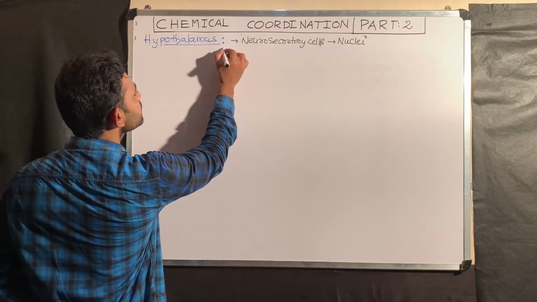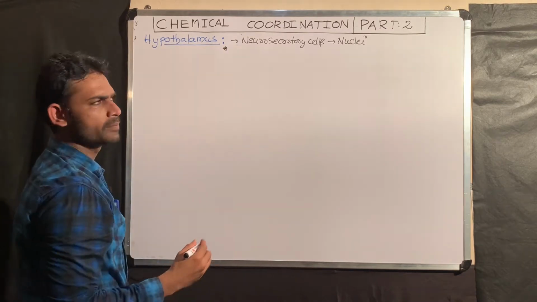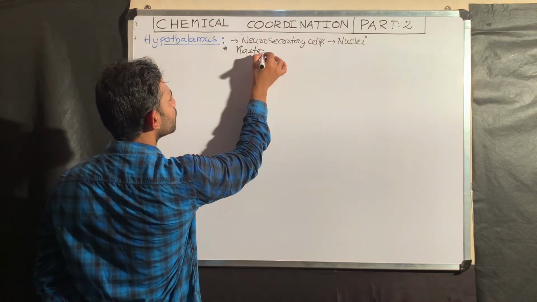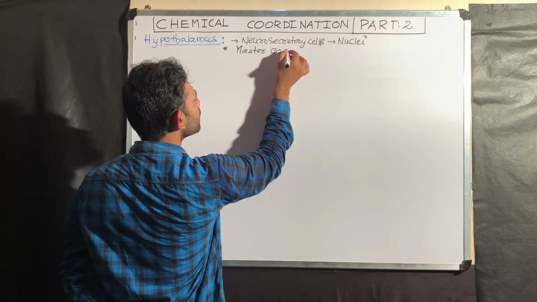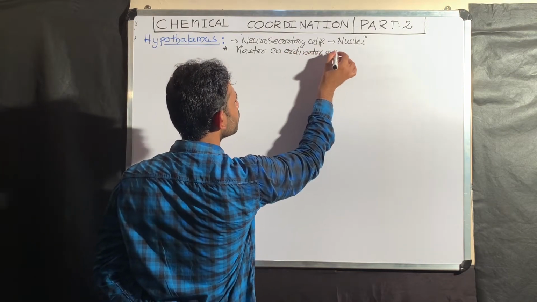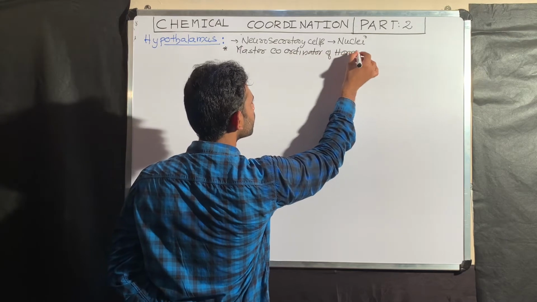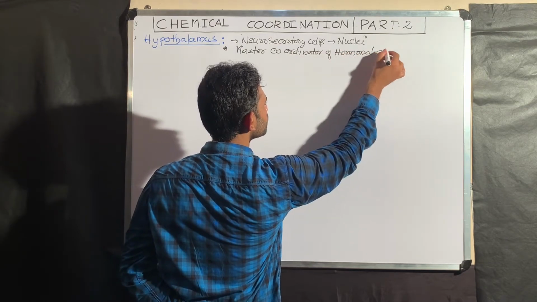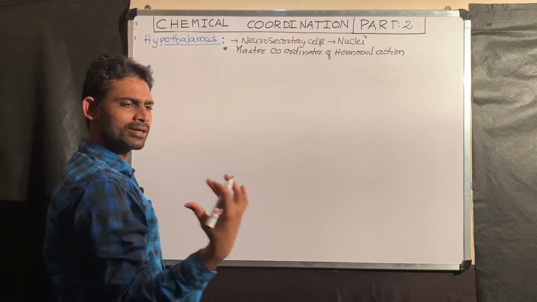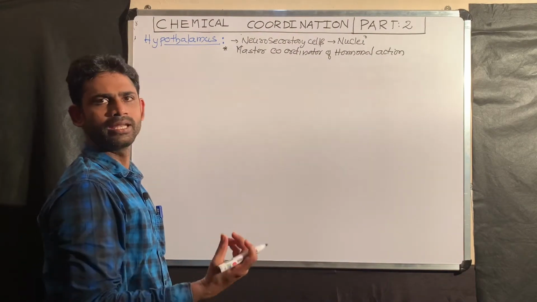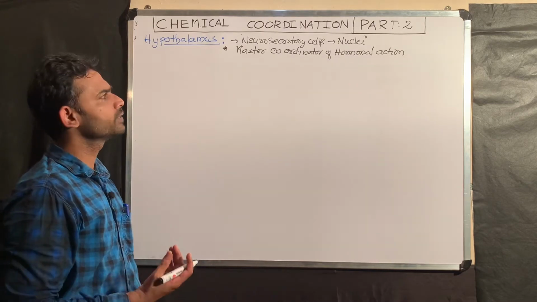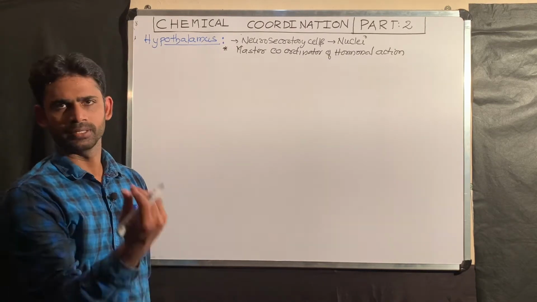The next important point regarding the hypothalamus is that it is the master coordinator of hormonal action. Master coordinator means it coordinates all hormonal functions in our body. That is why the hypothalamus is the master coordinator of hormonal action.